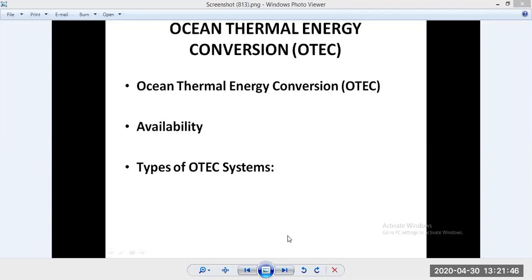This solar collector stores an annual energy flux of around 0.85 into 10 to the power 18 kilowatt hour. It is a very big heat source.